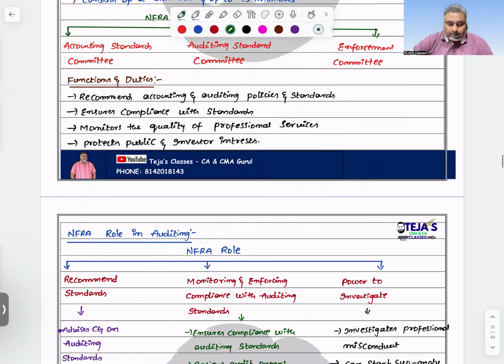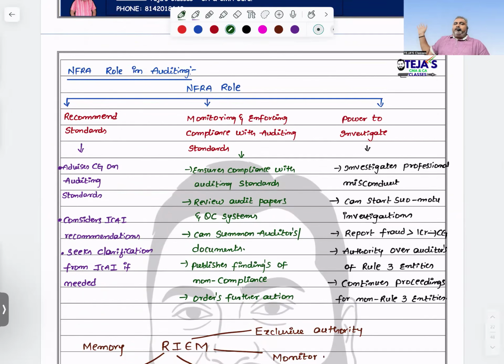What is NFRA's role in auditing? It recommends the standards. It monitors and enforces the auditing standards. It has the power to investigate. It will give advice to the central government, and while giving advice, they take inputs from ICAI and consider their recommendations. At the end of the day, they check whether standards are followed and quality controls are maintained. If not followed, they can summon someone. Even if you are an auditor, they have the absolute right to summon you.